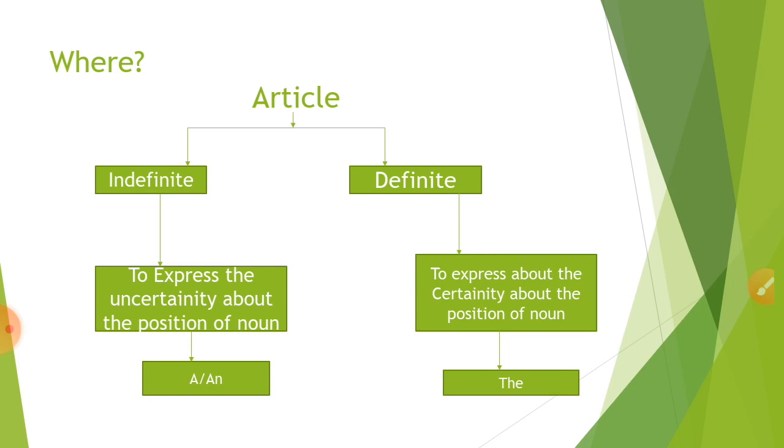Let's try to understand where actually the articles are used and what they are. There are mainly three articles: a, an, and the. Based on the requirement they are divided into two subcategories. Actually there is a third category which we call zero article, which we will go through in the exercise problems. The first one is indefinite and the second is definite. Indefinite means about uncertainty. To express the uncertainty about the position of a noun, we use a or an, whereas in case of certainty we use the.